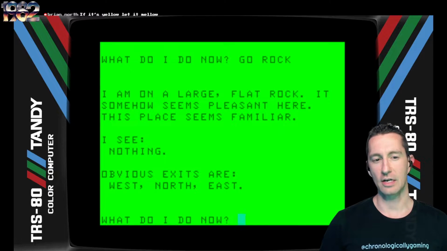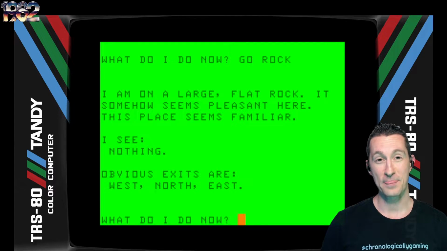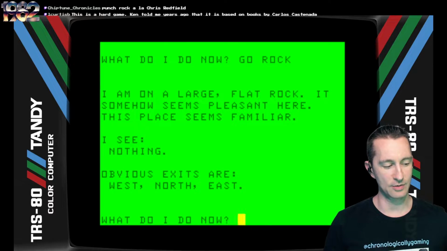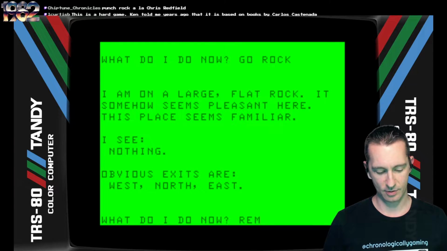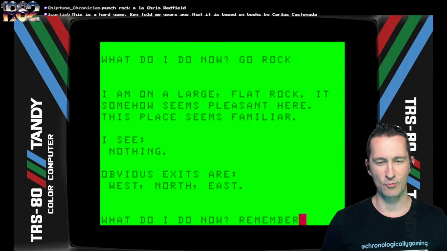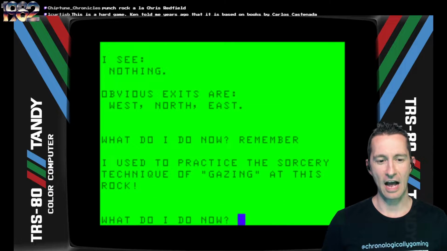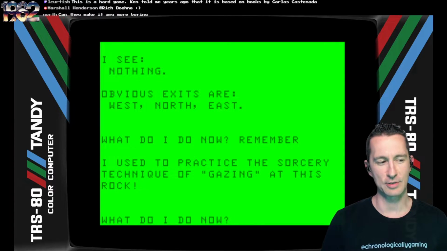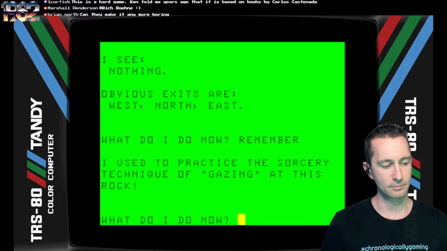I'm on a large flat rock. It somehow seems pleasant here. This place seems familiar. Now, here you go. This is one of the biggest things I've ever seen for any text adventure game so far. I have to type remember. I used to practice the sorcery technique of gazing at this rock. You have to know to use the verb remember. And that's how you know that this was part of your training, because you obviously had amnesia or something in the game. It's amazing.